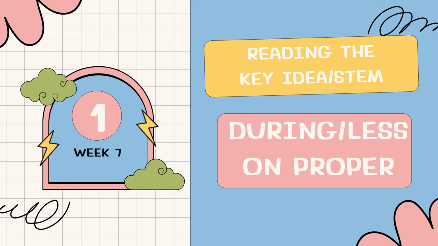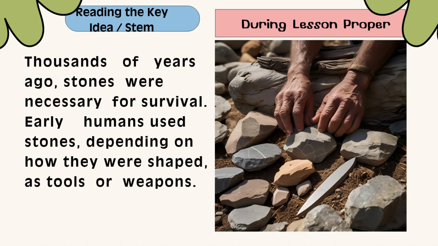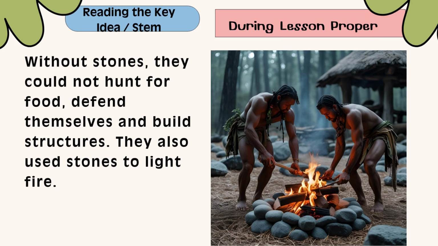Reading the key idea. Today, we have another exciting lesson. Let's read the story. The title is Useful Metals. Thousands of years ago, stones were necessary for survival. Early humans used stones depending on how they were shaped as tools or weapons. Without stones, they could not hunt for food, defend themselves, and build structures. They also used stones to light fire.